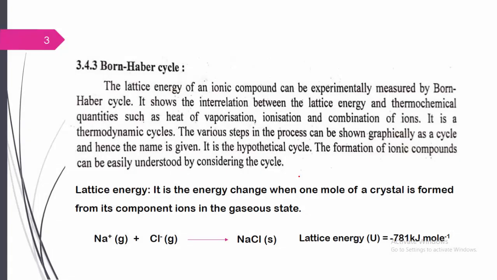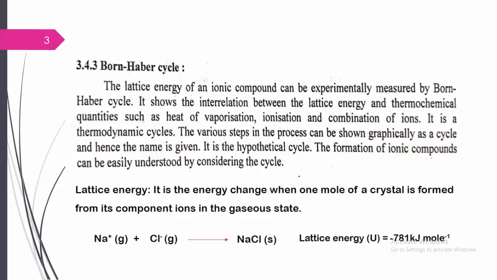The Born-Haber cycle. As we know, the lattice energy of any ionic compound can be experimentally measured by the Born-Haber cycle. It means that in an ionic compound, formed by the exchange of electrons, by loss of an electron as well as gain of an electron, with charges on the two different ions, the lattice energy can be experimentally measured by the Born-Haber cycle.